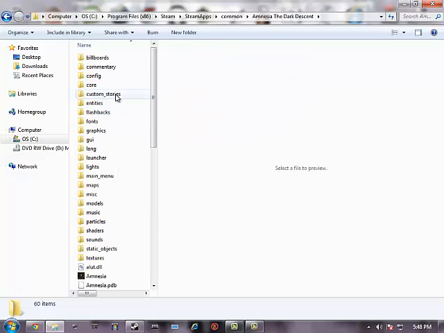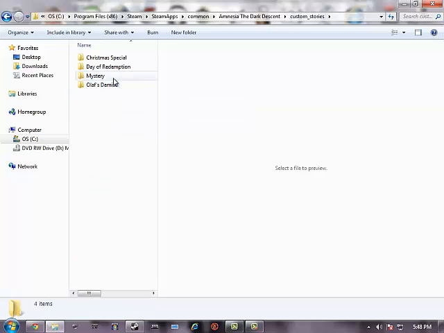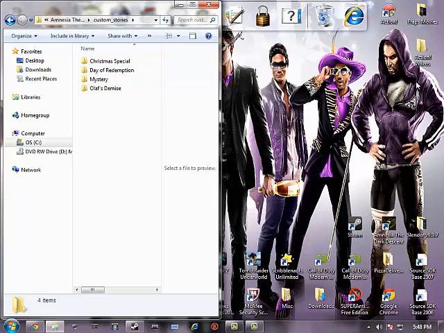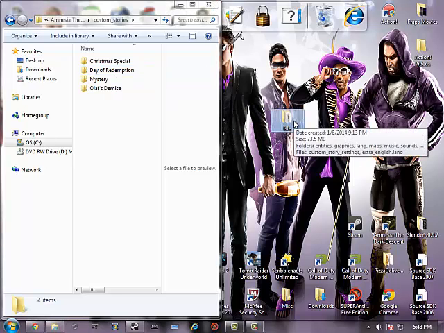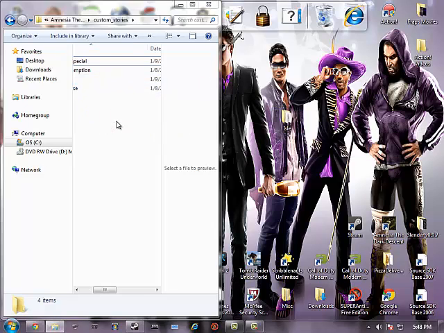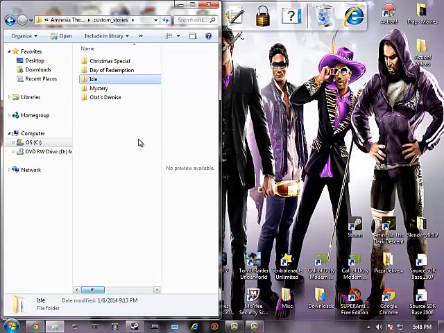That's all you need to do. And name it custom underscore stories. Then once you have that, open that, and where's my file? Oh, right there. Just drag your normal folder into here, and that's it, okay?